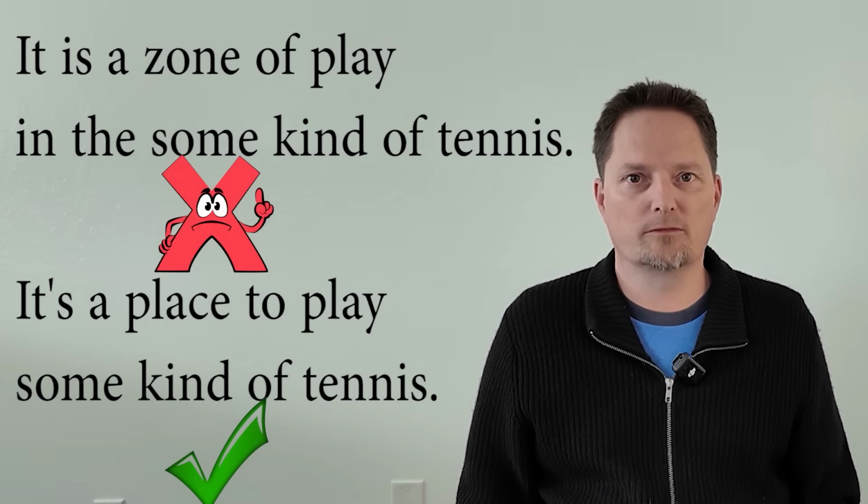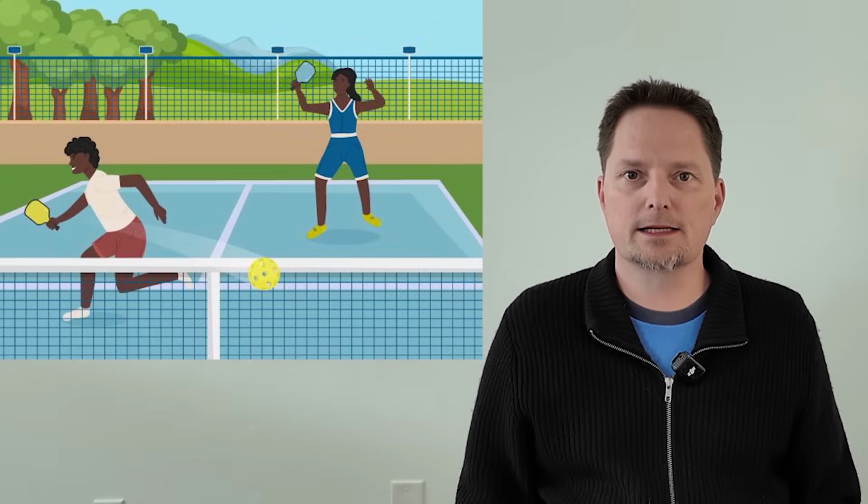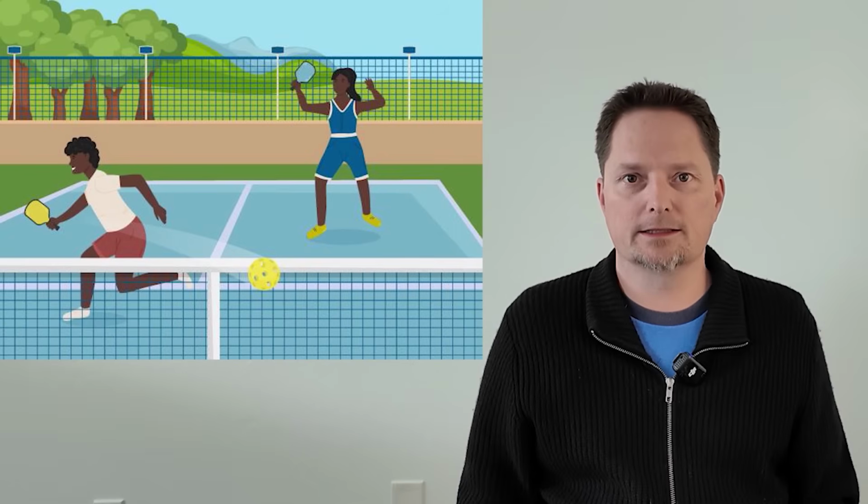Don't say it's a zone of play. It's a place to play. Let's practice. So what is this? Is this a place to play some kind of tennis? That's right, this is a place to play some kind of tennis. Maybe pickleball. I'm not sure what it is. This is also not correct.